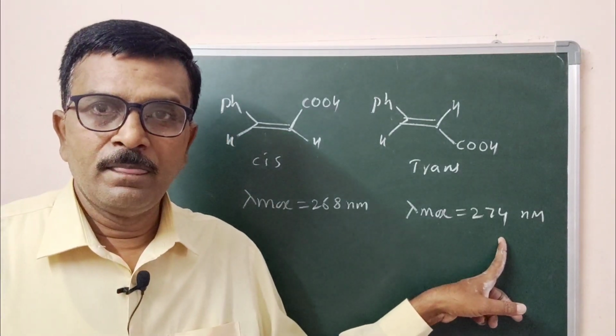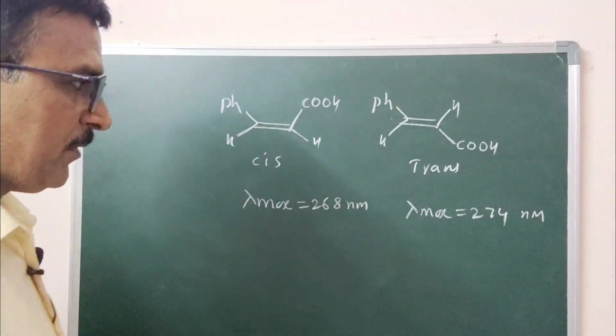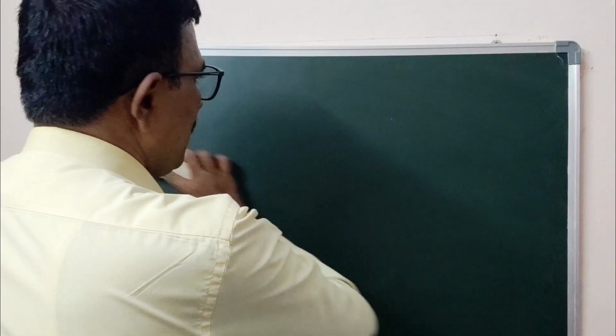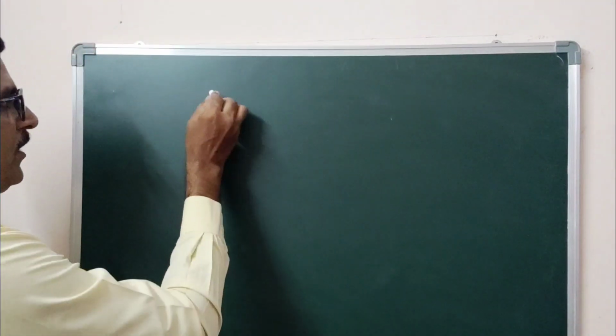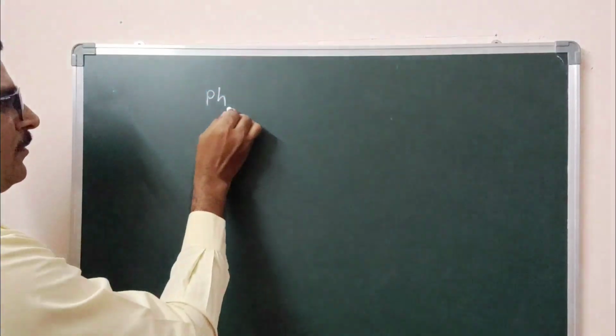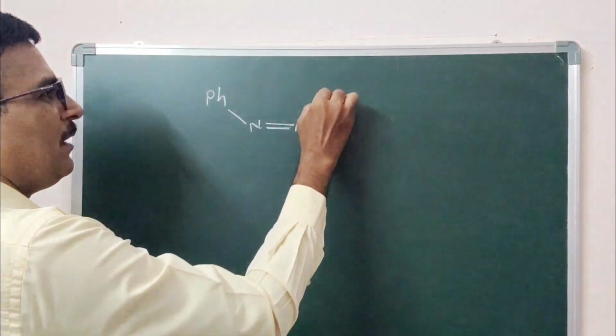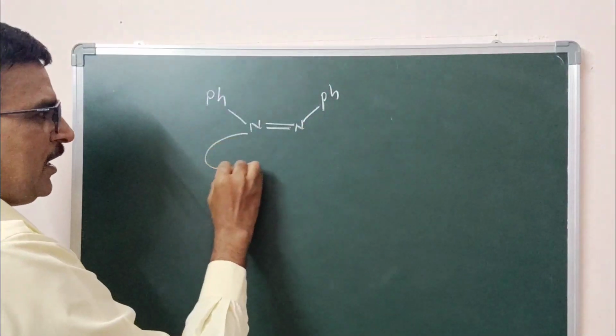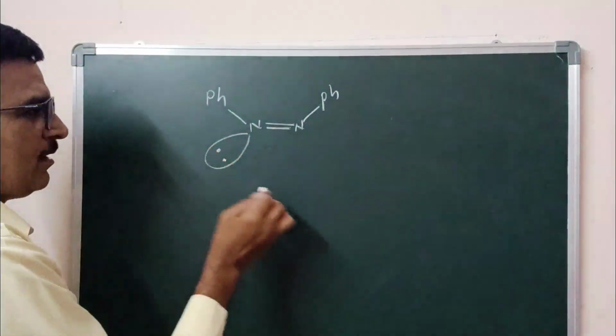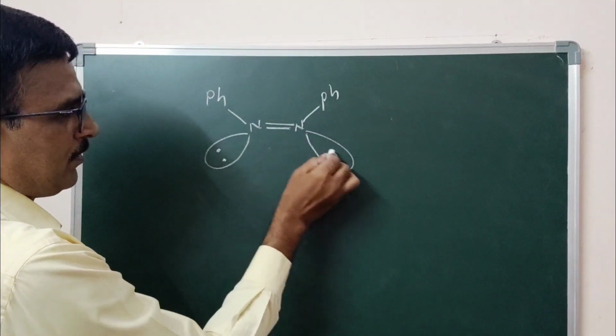Is it clear? Now coming to some other examples. Azo compounds, say Ph, nitrogen, double bond nitrogen, Ph. Nitrogen has a non-bonding pair of electrons in its orbital.